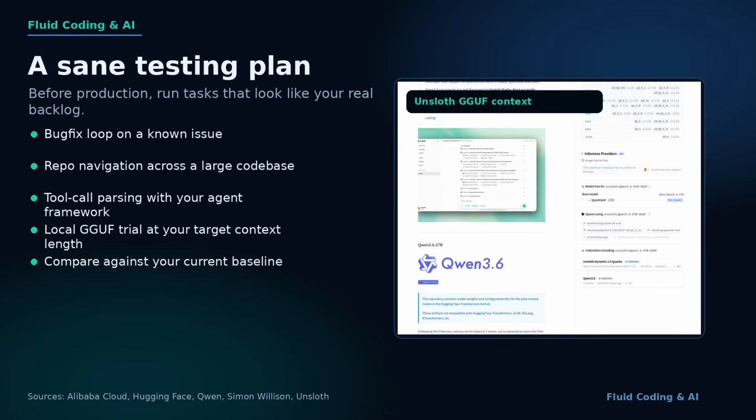My practical testing plan would be 5 steps. First, give it a known bug in a real repo and see if it can make a minimal patch. Second, ask it to navigate a larger code base and explain where a change belongs. Third, run tool-call loops through your actual agent framework. Fourth, try a local GGUF run at the context length and latency you can tolerate. Fifth, track success rate, tokens, cost, and human cleanup against the model you already use.